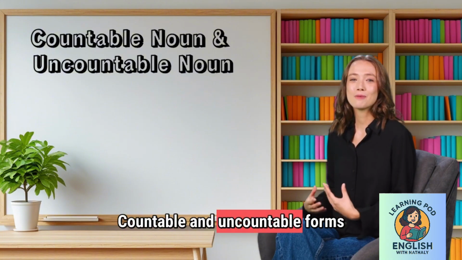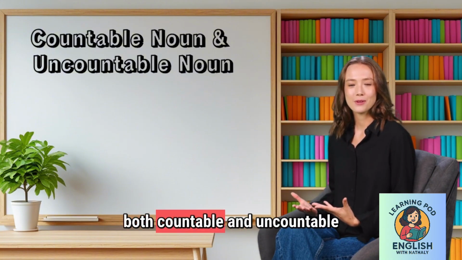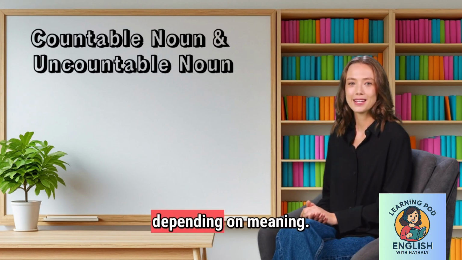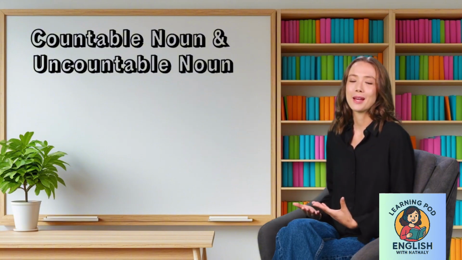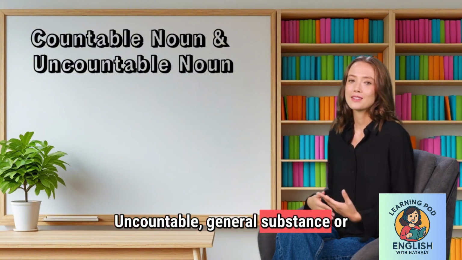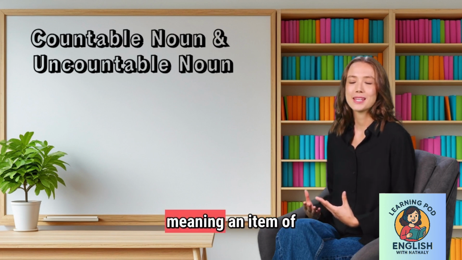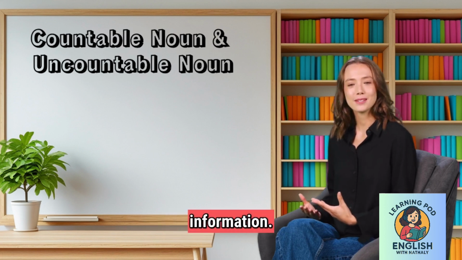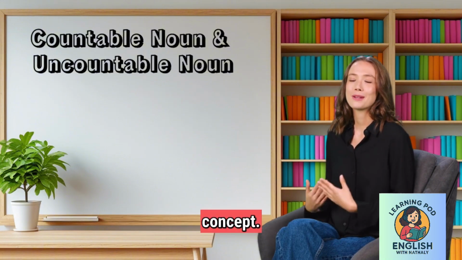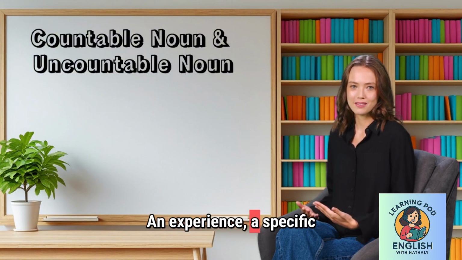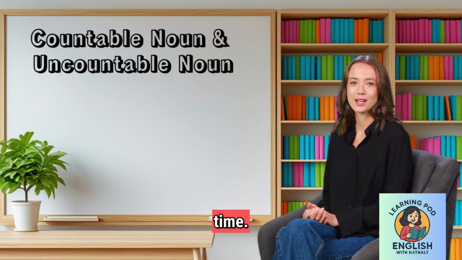Countable and uncountable forms of the same word. Some nouns can be both countable and uncountable, depending on meaning. Countable, specific item. Uncountable, general substance or idea. Uninformation, French use, meaning an item of information. Information, English use, general concept. Unexperience, a specific event. Experience, knowledge gained over time.